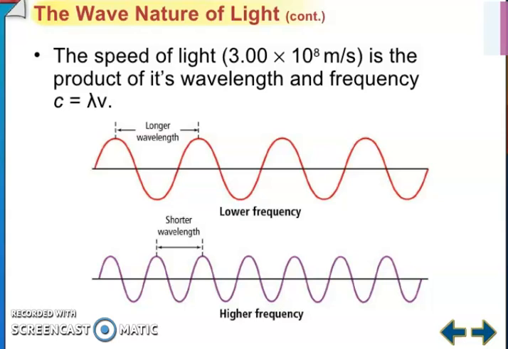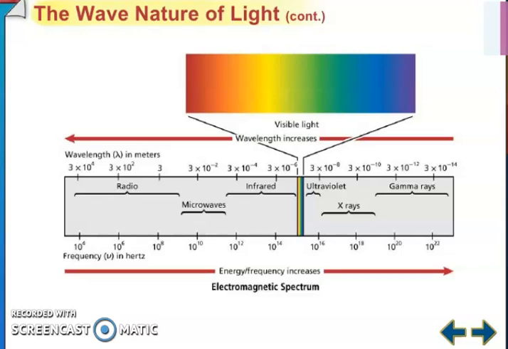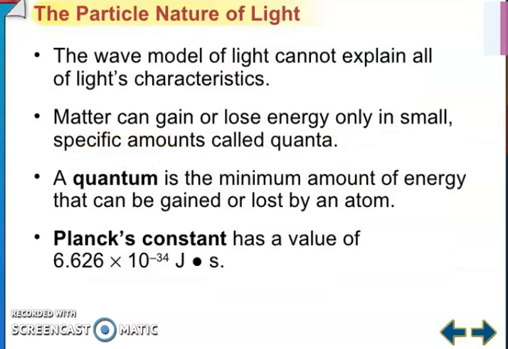The speed of light is the product of its wavelength and frequency. So c is equal to lambda nu. You can see longer wavelength and shorter wavelength, with lower frequency and higher frequency. Sunlight contains a continuous range of wavelengths and frequencies. A prism separates sunlight into a continuous spectrum of color. The electromagnetic spectrum includes all forms of electromagnetic radiation. So you can see the wave nature of light, electromagnetic radiation, EMR. The wave model of light cannot explain all light characteristics.